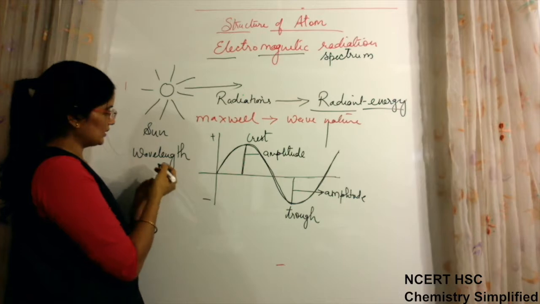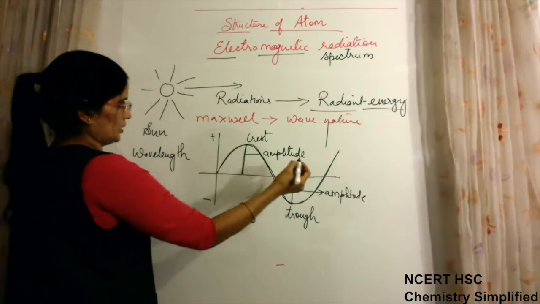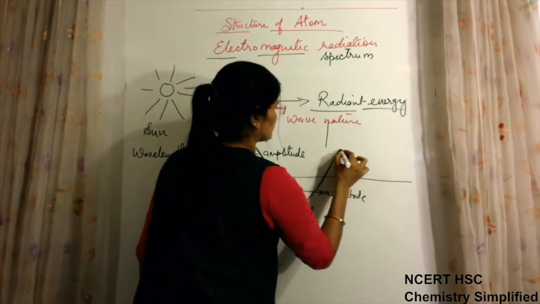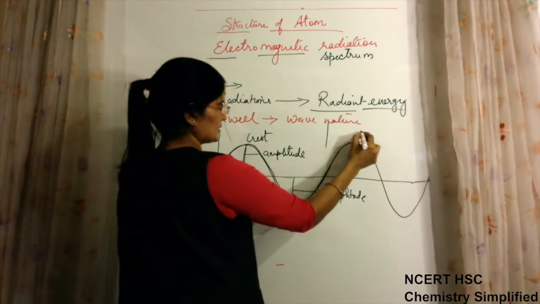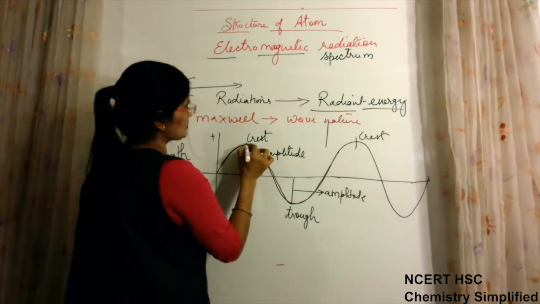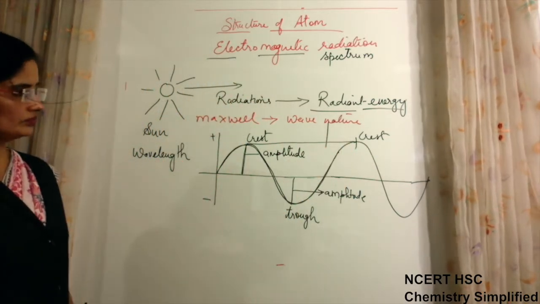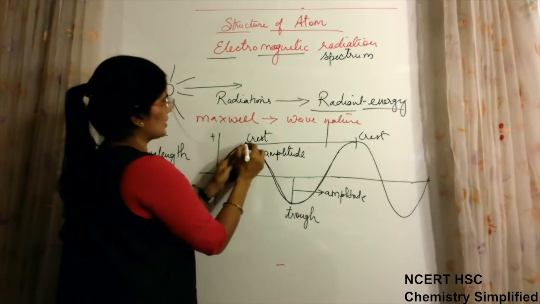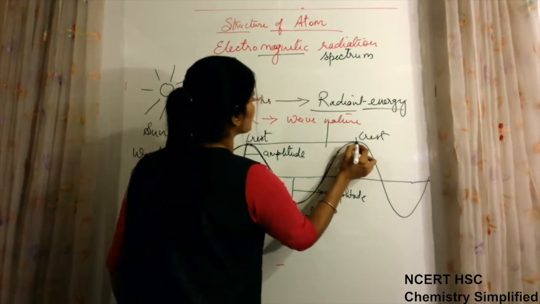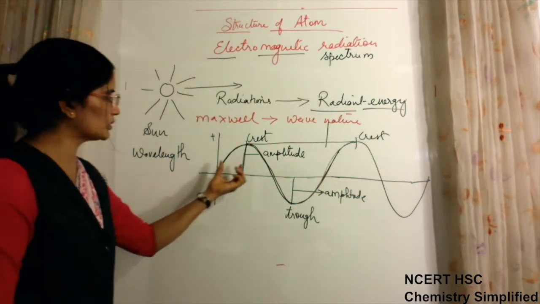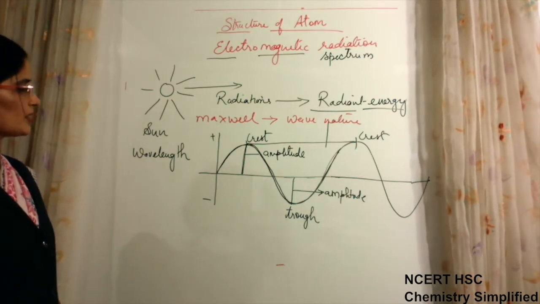Okay, now what is a wavelength? This is a wave, a complete wave. This is one crest, this is another crest. The distance between two consecutive crests is known as wavelength. If we start taking distance from this point to the next highest point, this total is known as wavelength. The length of a wave is known as wavelength.